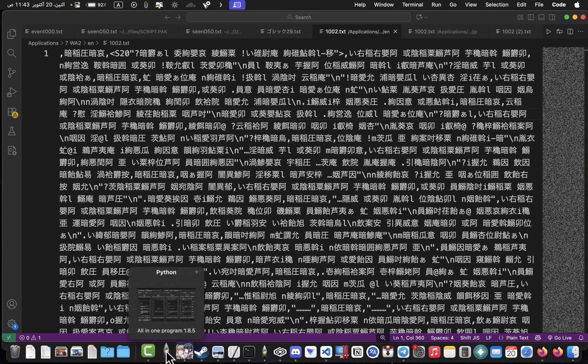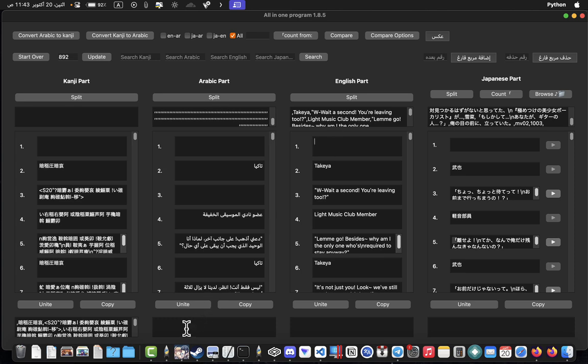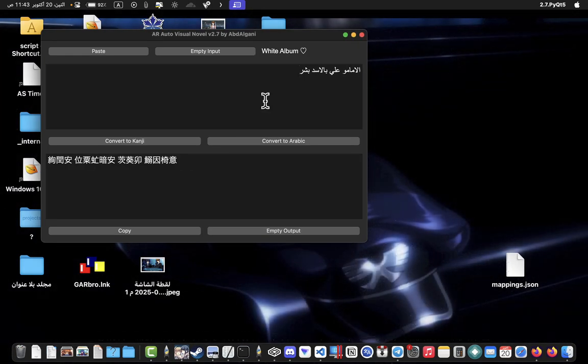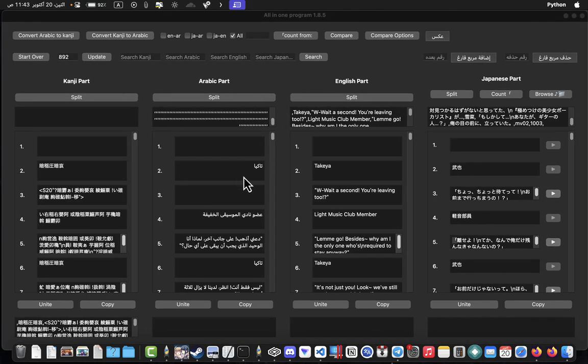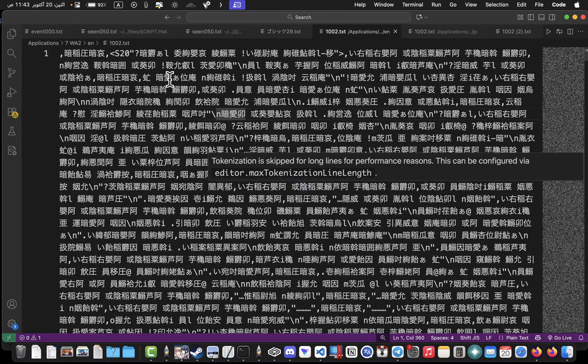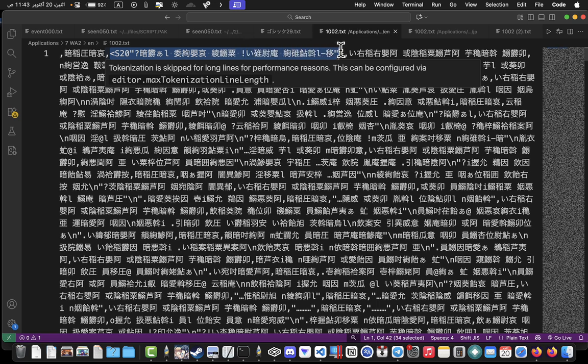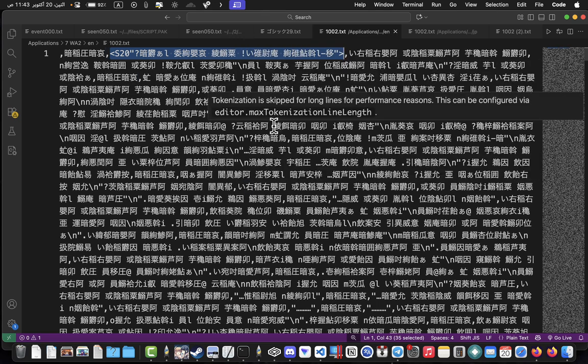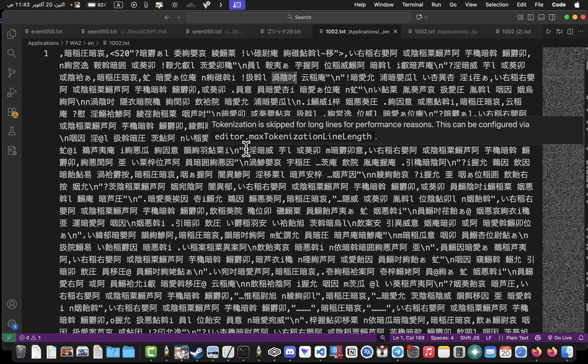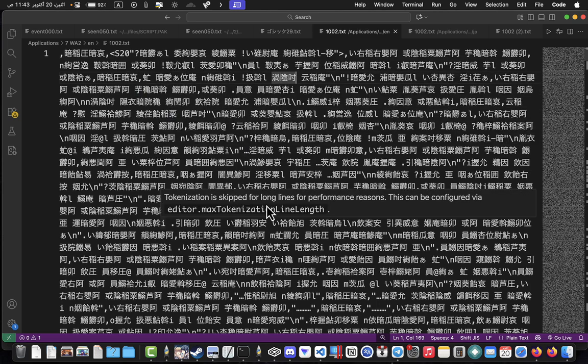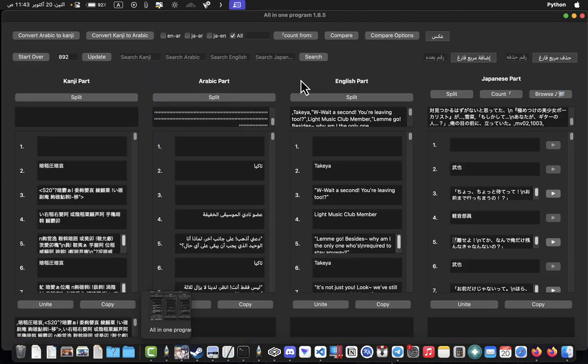So I prefer to say that using this tool is 100% better than using this tool. Here we can see this tool. You will add text, you will give it in kanji, then you will need to use another tool to add the text, or copy and paste it directly into VS. For example, you will go to the comma and paste. You can see what VS is doing. I don't know what it does, but it just disturbs so much. It will not allow you to work, and also human mistakes will be so many if you paste directly, but if you use the program, no mistakes.